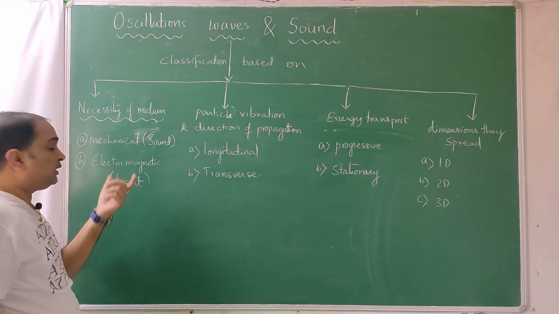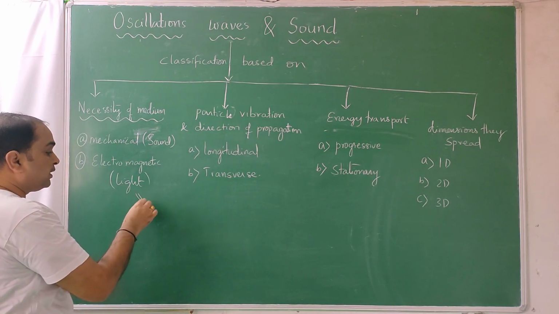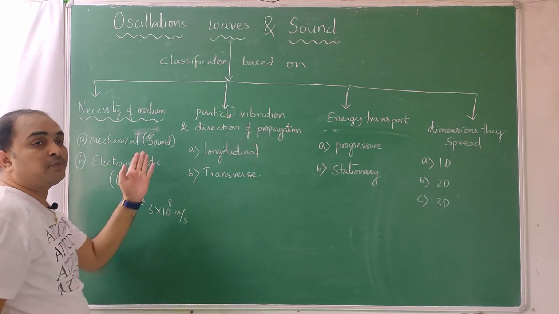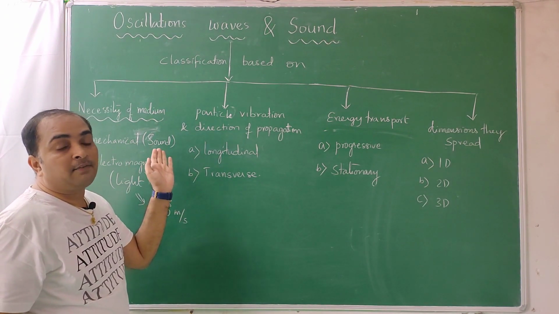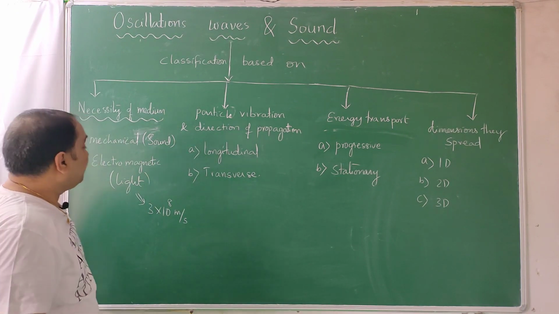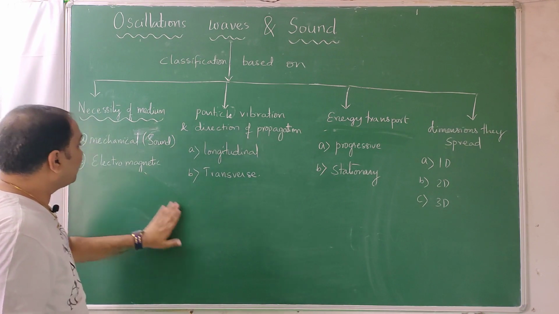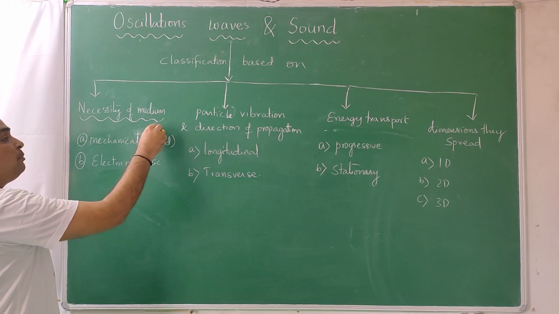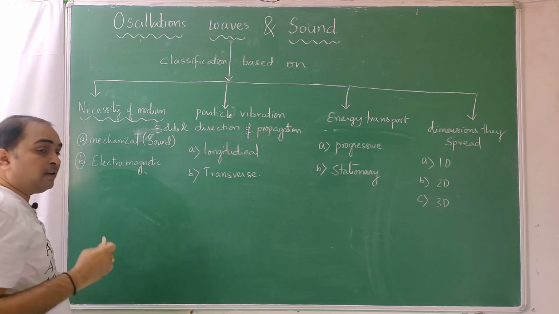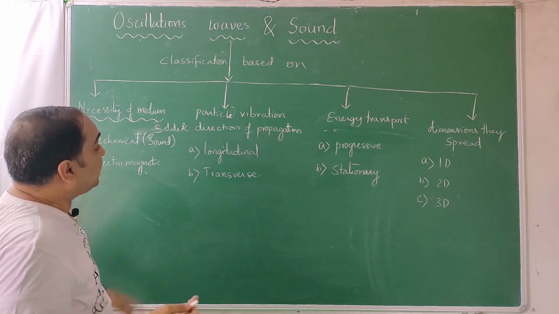Mechanical waves travel very slowly, electromagnetic waves travel very fast, and the speed is 3 into 10 power 8 meters per second. Mechanical waves will be at 330 meters per second, 500 meters per second, 3000 meters per second. This is a very slow value. And moreover, mechanical waves travel faster in solids. Electromagnetic waves travel faster in gases and vacuum.